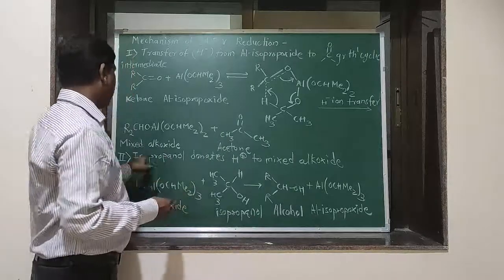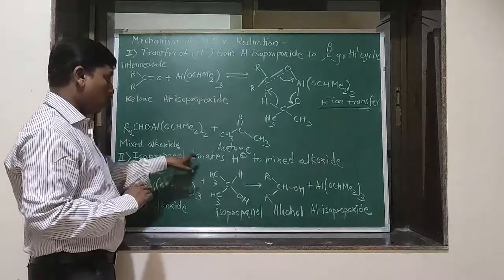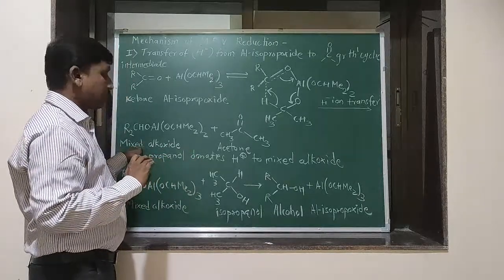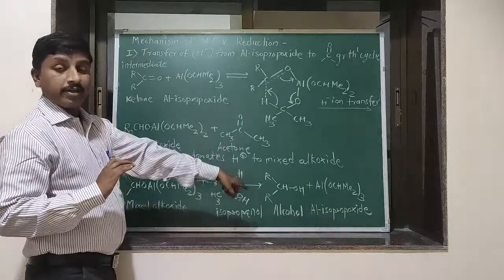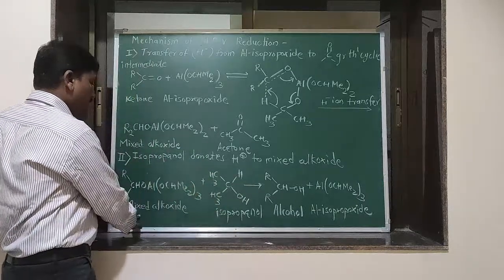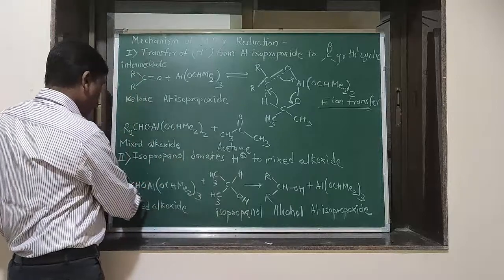Okay, so in the second step, the isopropanol solvent donates H+ to the mixed alkoxide, which is formed in the first step. So it generates its product alcohol. This is the mixed alkoxide. This is the isopropanol, which donates protons to the mixed alkoxide.